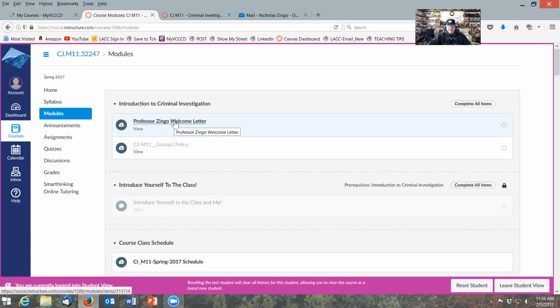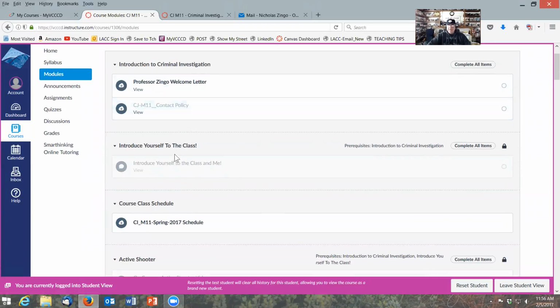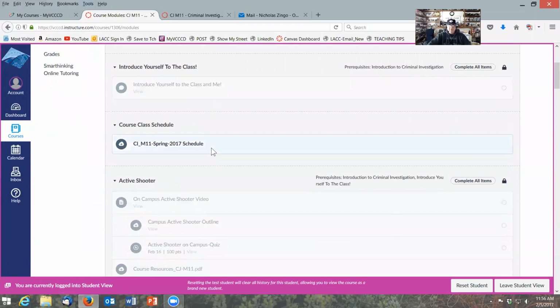Once you click this, it will then allow you to open up these other links. You will see some of these are grayed out, all right? Once you properly click and proceed and read the link prior, it will then allow you to move on or forward to read the other portions of this module, all right?